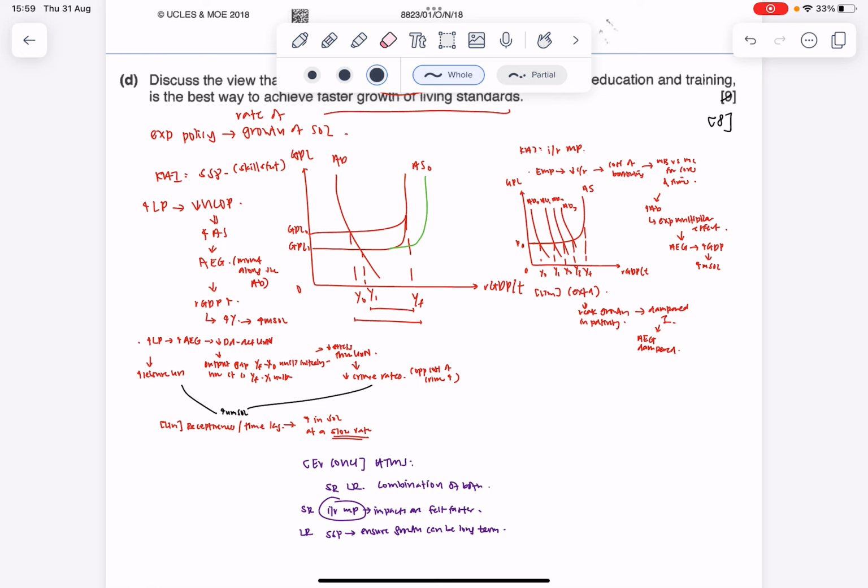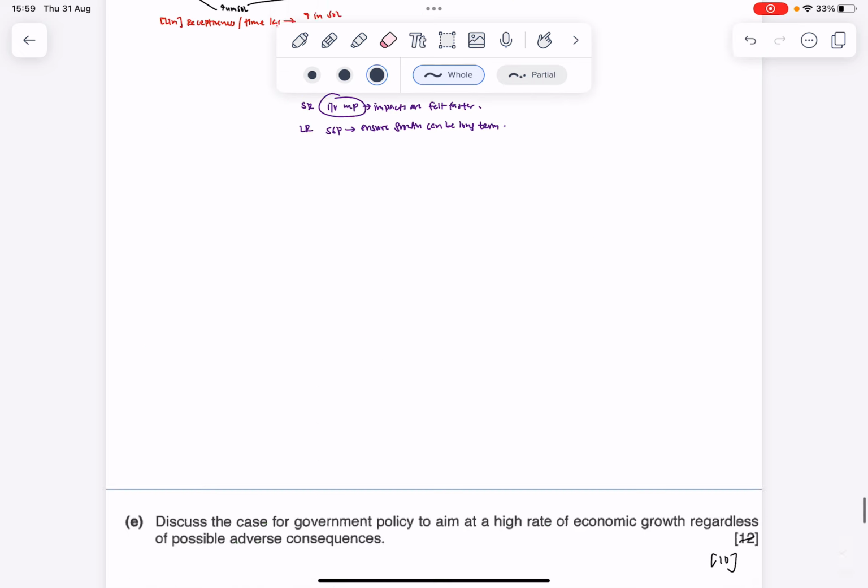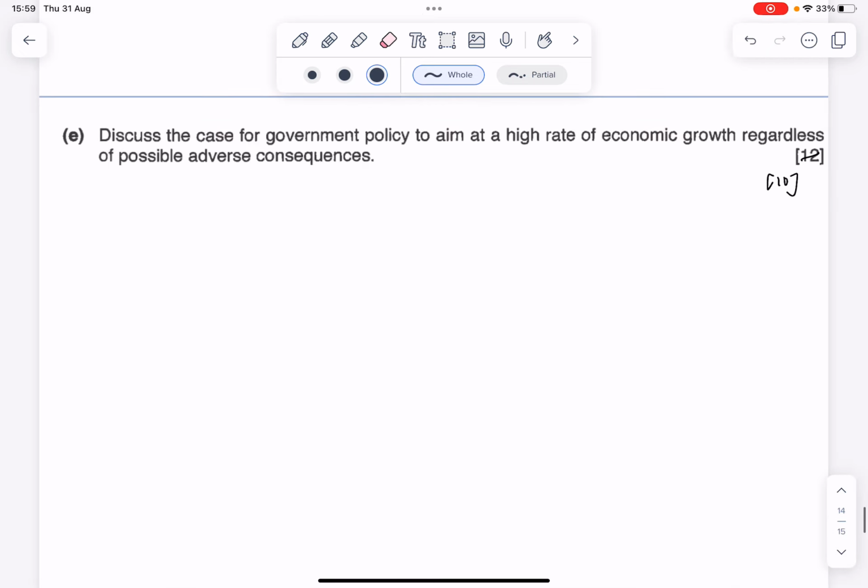Give you about 3 seconds to take a screenshot of this. Then I'll move on to question E. Discuss the case for government policy to aim for a high rate of economic growth regardless of possible adverse consequences. So, interestingly enough, both the higher order thinking questions do not have a specific context tied to them.